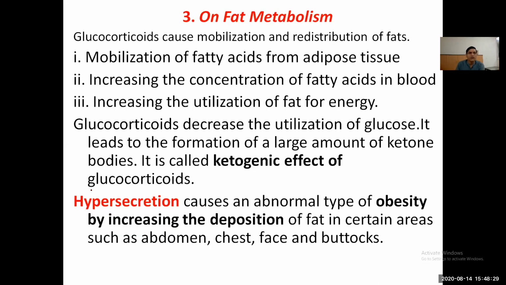On fat metabolism, glucocorticoids cause mobilization and redistribution of fat, mobilization of fatty acids from the adipose tissue, increasing the concentration of fatty acids in the blood, and increasing the utilization of fat for energy. So glucocorticoids decrease the utilization of glucose and increase the utilization of fat. So it produces ketone bodies, the ketogenic effect of glucocorticoids. Hypersecretion causes an abnormal type of obesity by increasing the deposition of fat in certain areas such as the abdomen, chest, face, and buttocks.